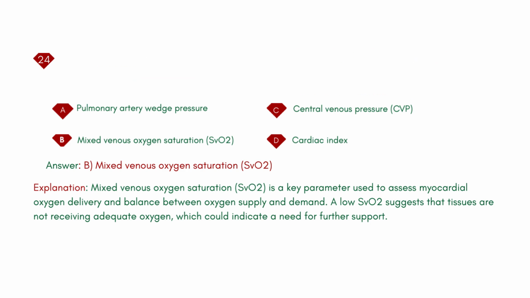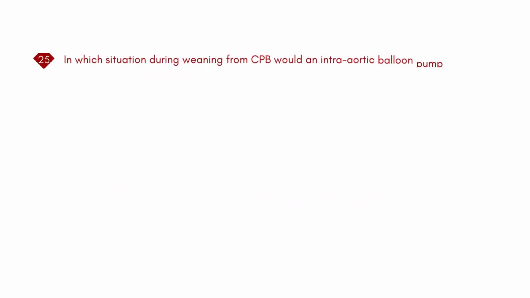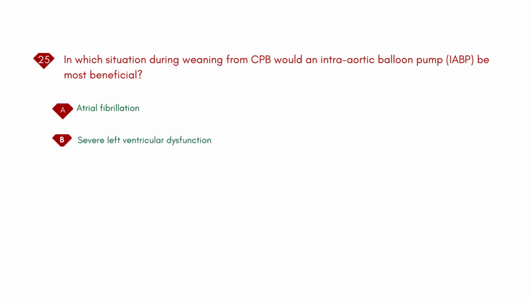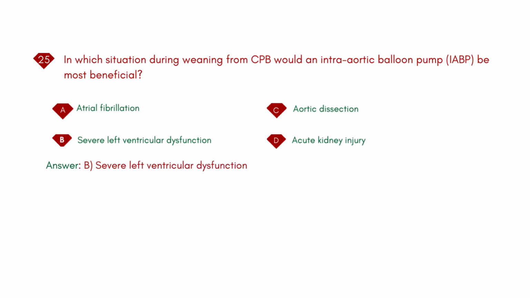In which situation during weaning from CPB would an intra-aortic balloon pump, IABP, be most beneficial? A. Atrial fibrillation. B. Severe left ventricular dysfunction. C. Aortic dissection. D. Acute kidney injury. Answer: B. Severe left ventricular dysfunction.